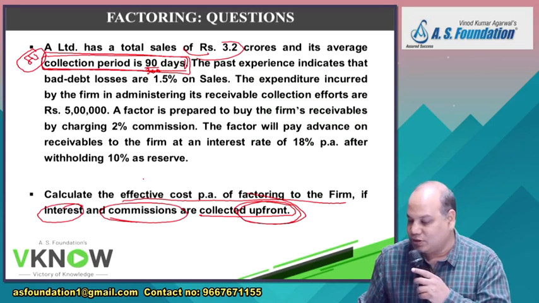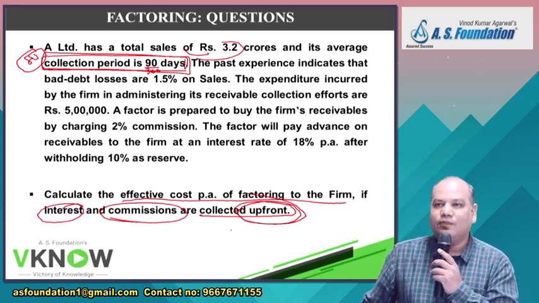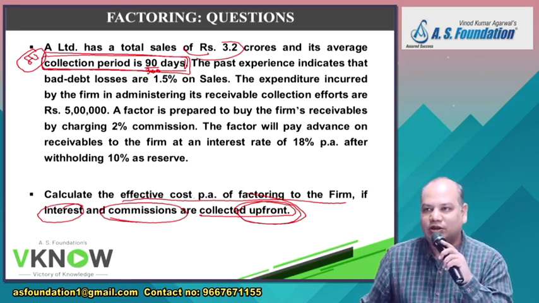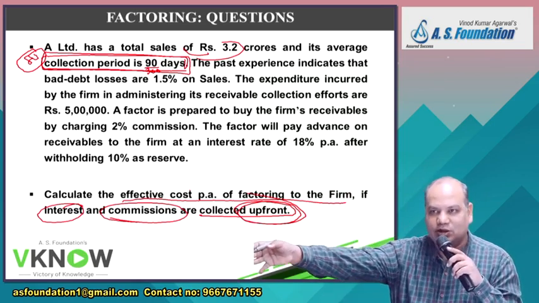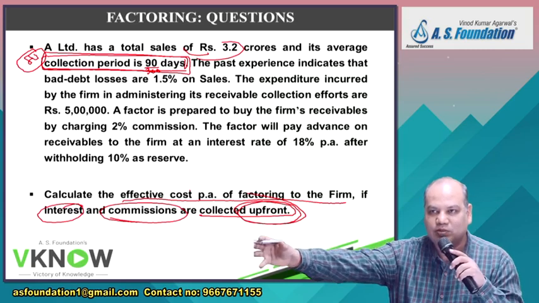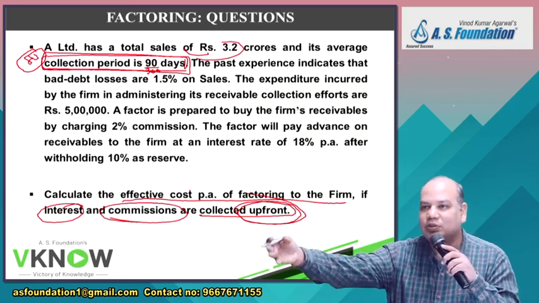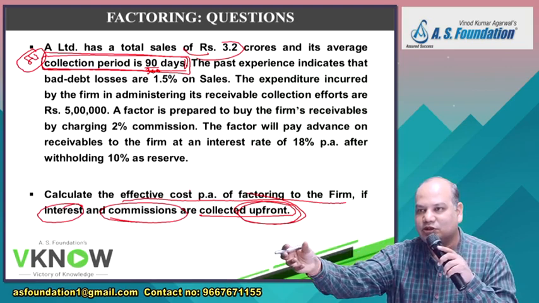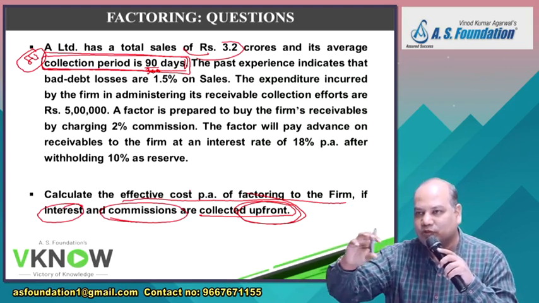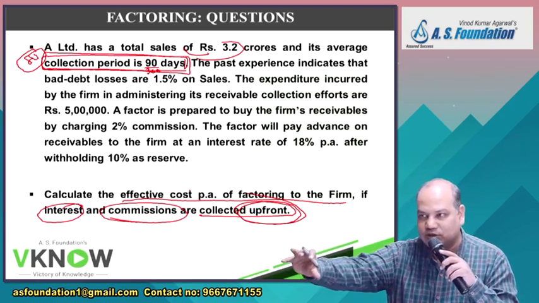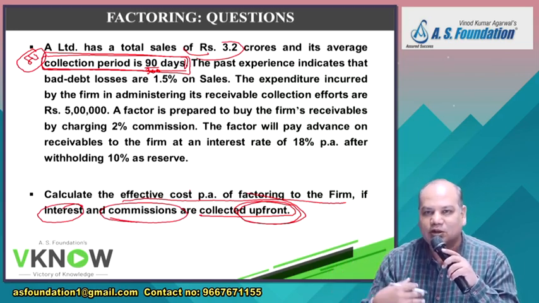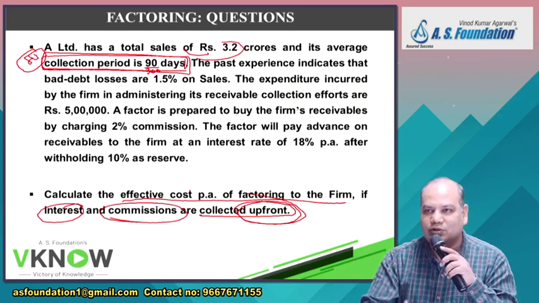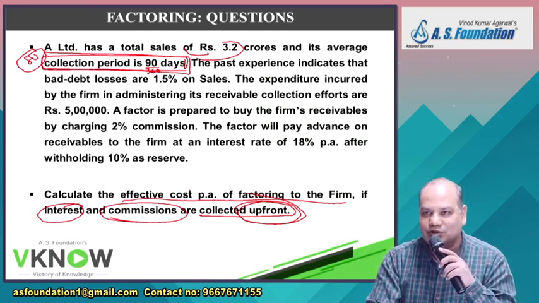Remember bill discounting from your 12th standard accounts. Bill amount is 1 lakh, 10% is the discount rate, time is 6 months. You computed the interest for that 6 months, deducted it from the bill, and passed an entry: bank account debit 94,000, discount charges 6,000, to bills receivable 1 lakh.